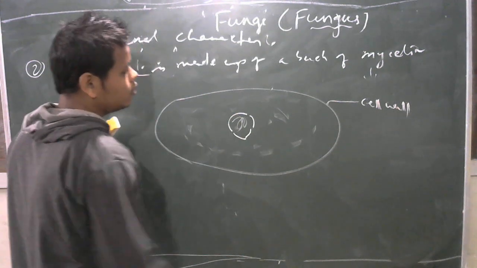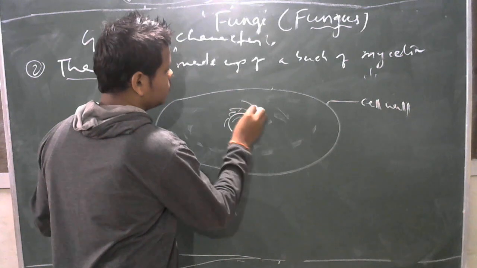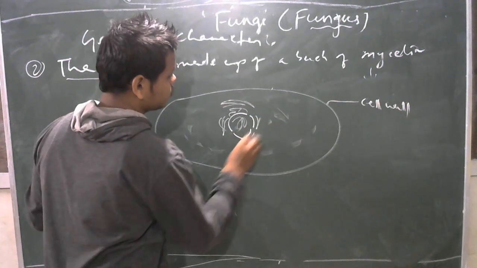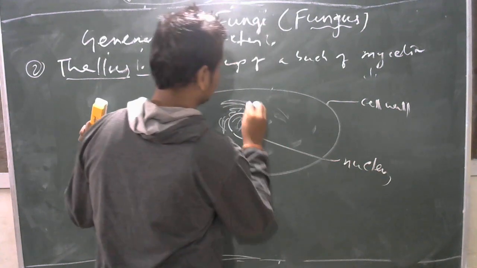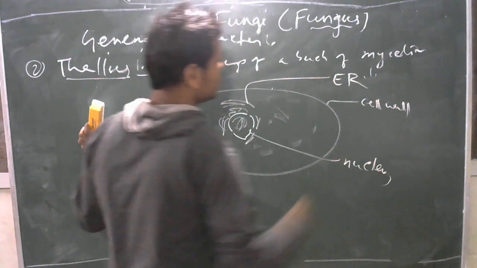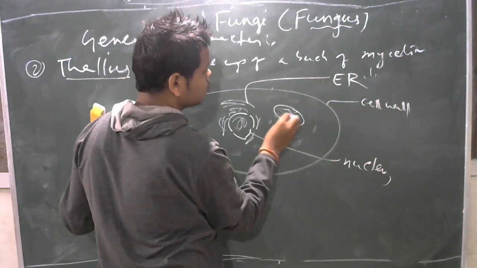Nucleus. Apart from the nucleus, endoplasmic reticulums are found. Then mitochondria are found, these cell organelles.